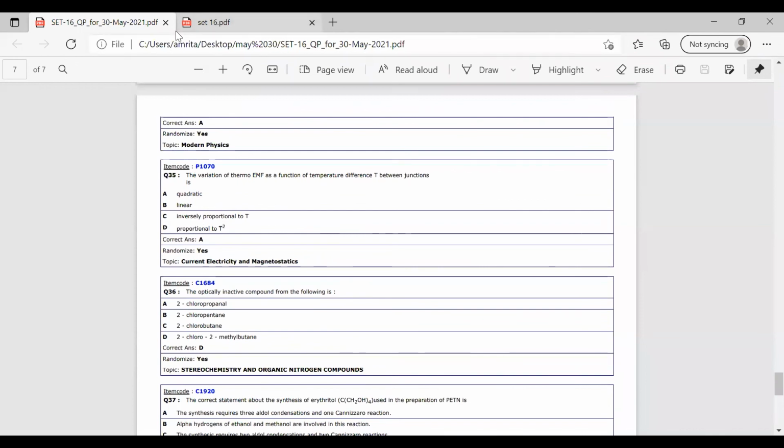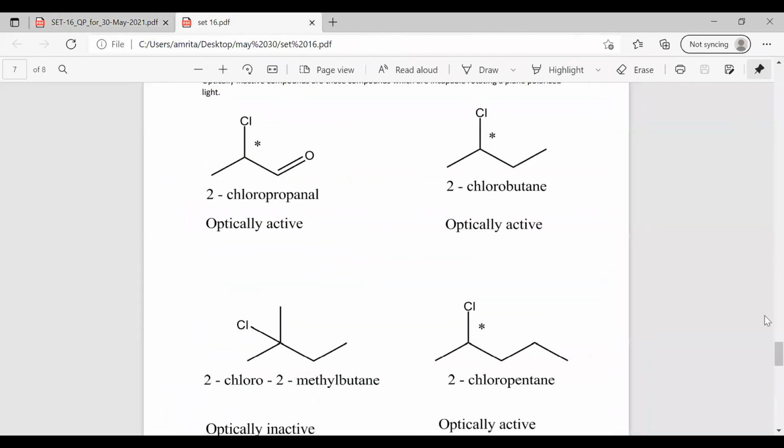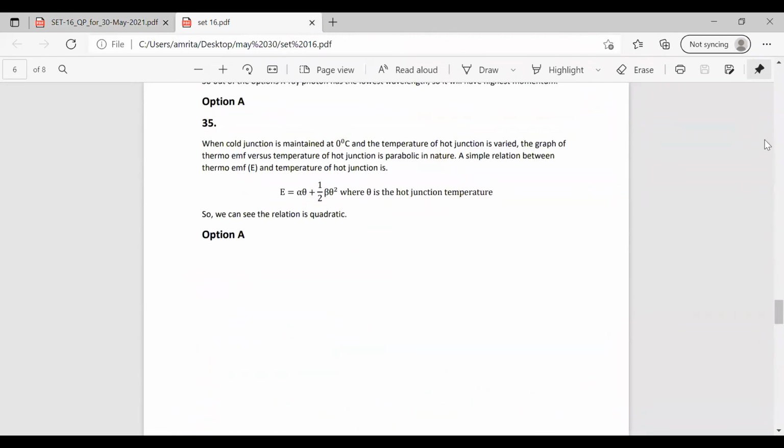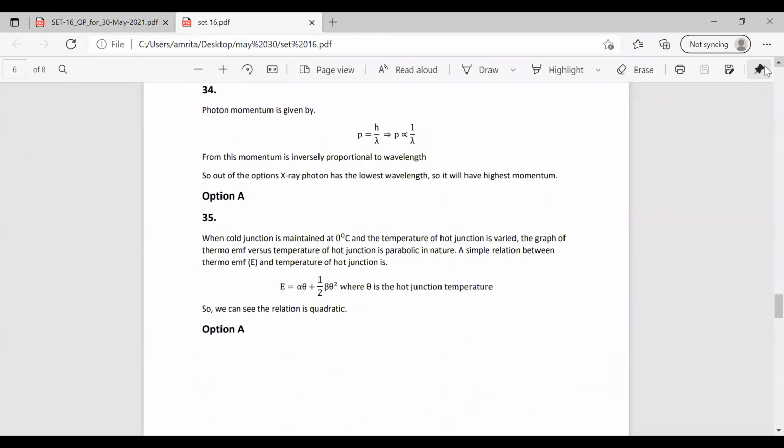Okay. The variation of thermo EMF as a function of temperature difference T between the junctions is. So here, to answer these questions, we need to have an idea of thermo EMF. So we are having two junctions, that is the cold and hot junction. So what we are going to do is, we are maintaining one junction at a temperature and varying the temperature at the other junction. And we need to find out how the thermo EMF changes with the temperature change.